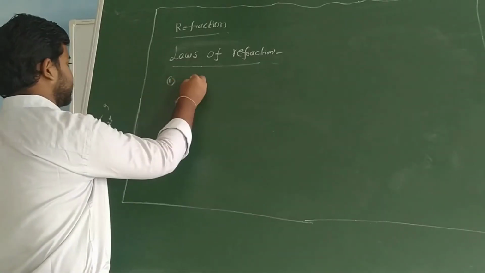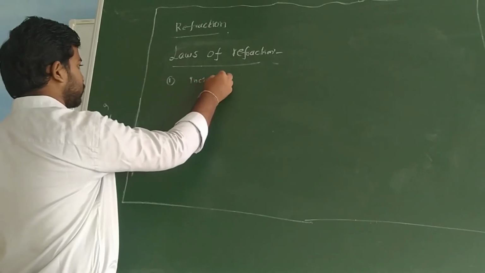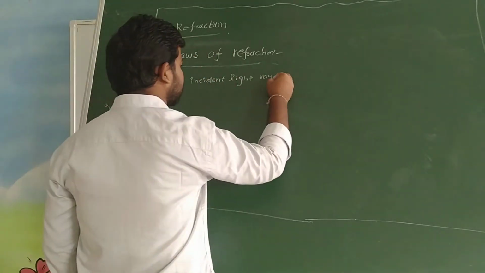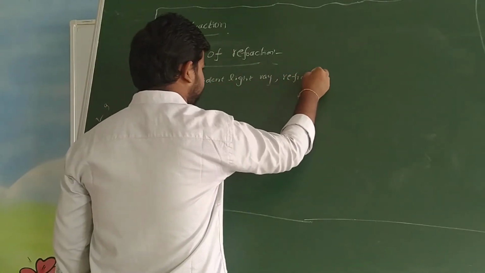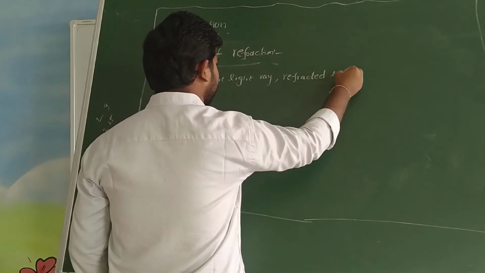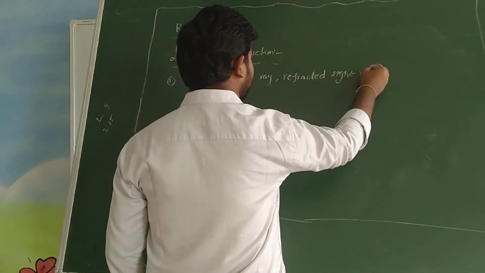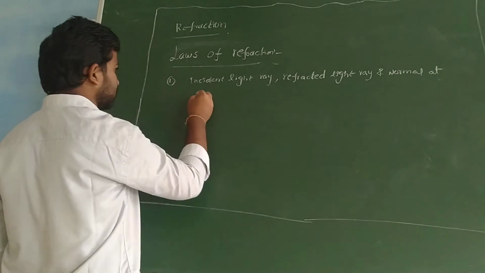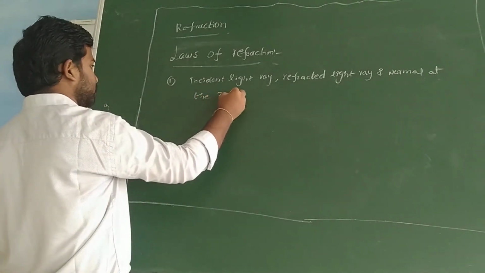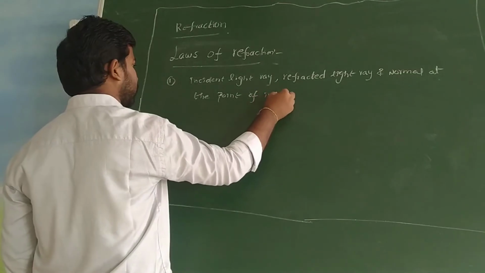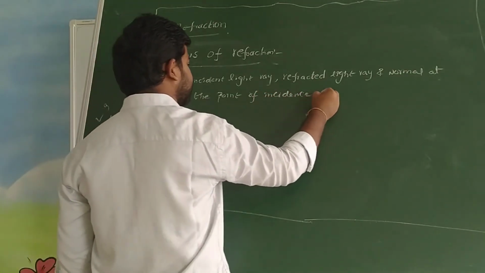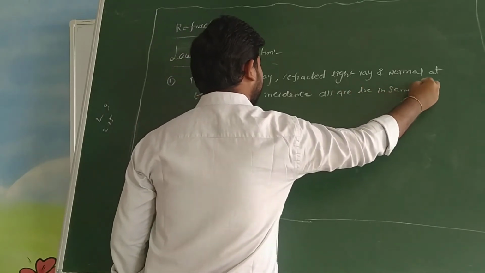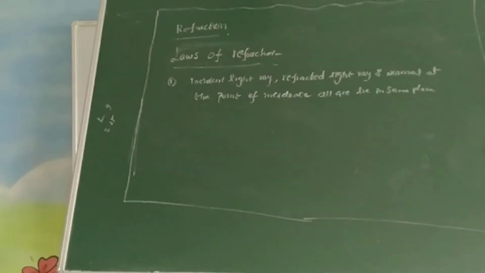Here, the laws of refraction: the incident light ray, refracted light ray, and the normal at the point of incidence all lie in the same plane. That is the first law of refraction.